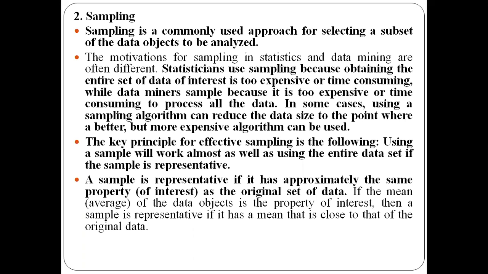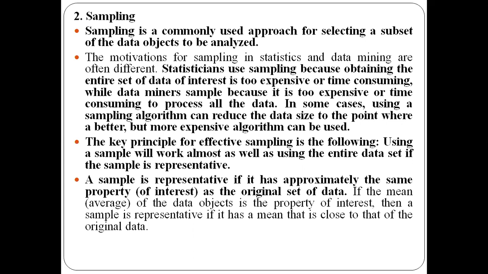Just try to understand this. Sampling is an approach using which we can select a subset of the data objects for performing the analysis. Whether it is statistics or data mining, the main aim for using sampling is the same. You can't perform your statistical experiments on the complete set of data, because it would be very expensive and time consuming.